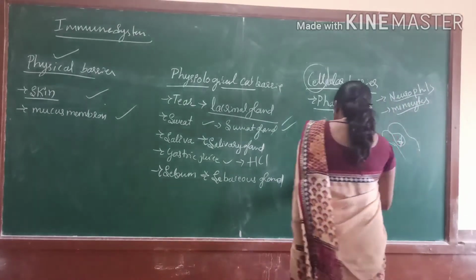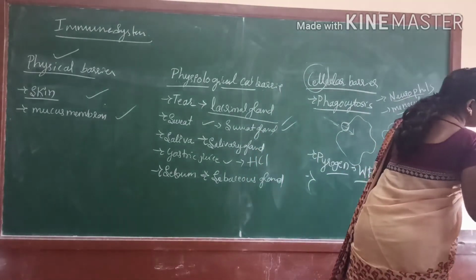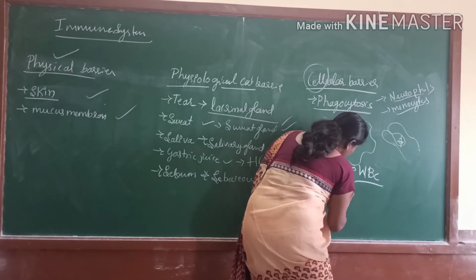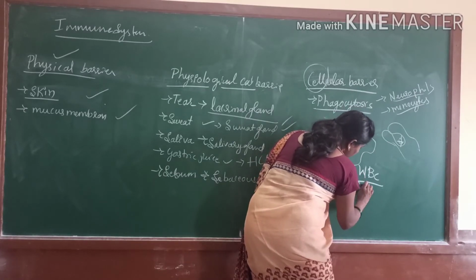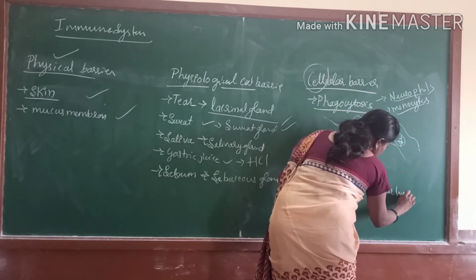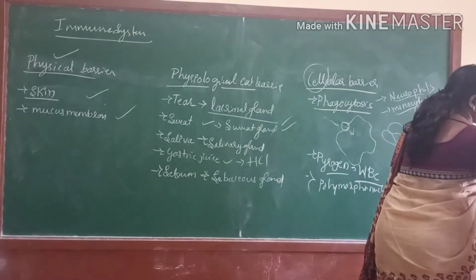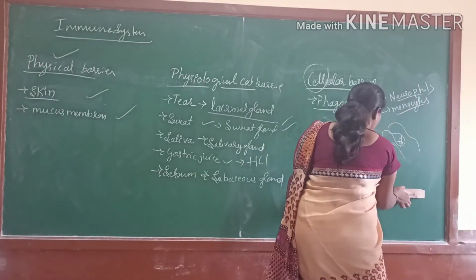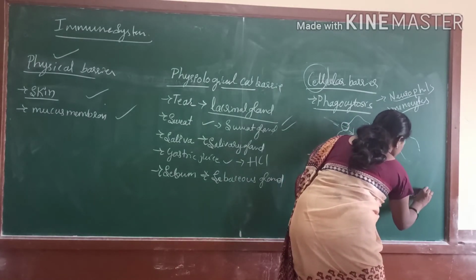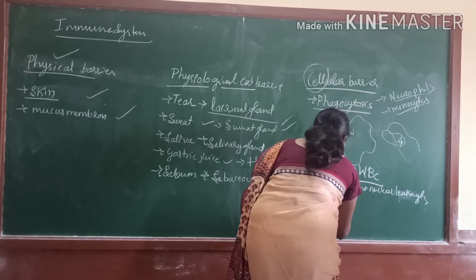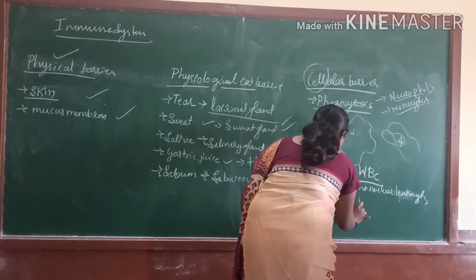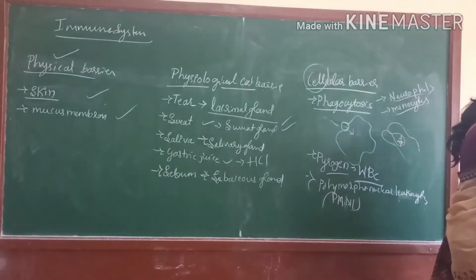They are polymorphonuclear leukocytes, abbreviated PMNL.